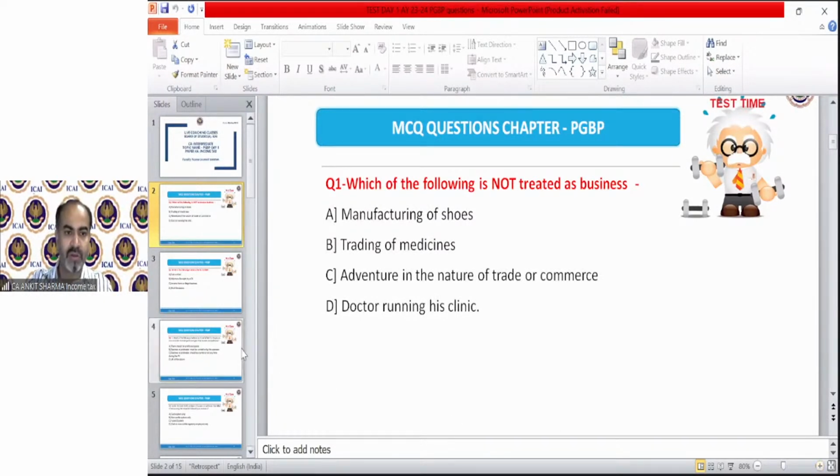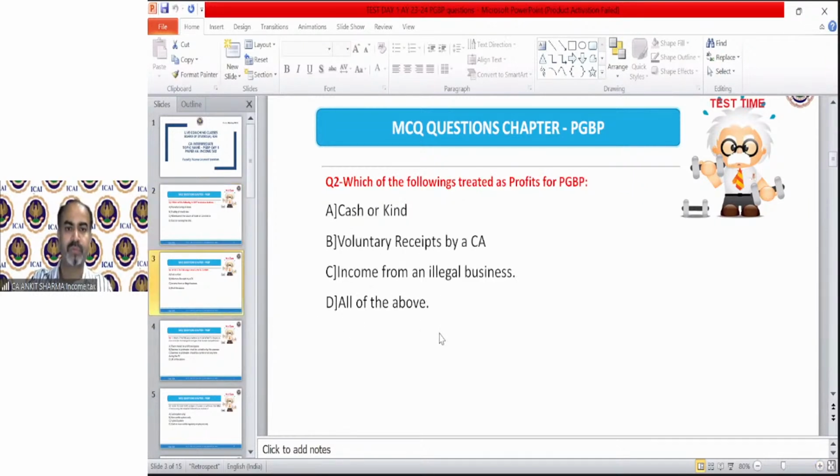Okay. Now, MCQ number 2. Which of the following is treated as profits for PGBP? Read it carefully and give me the answer. Which of the following is treated as profit for business? Let's see.